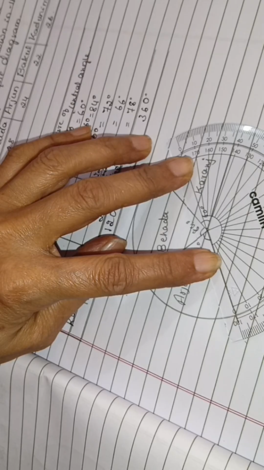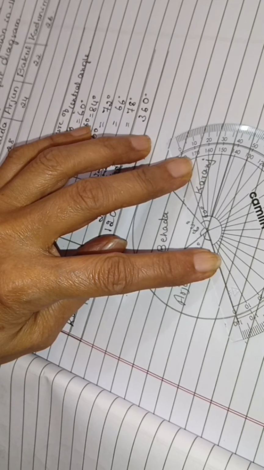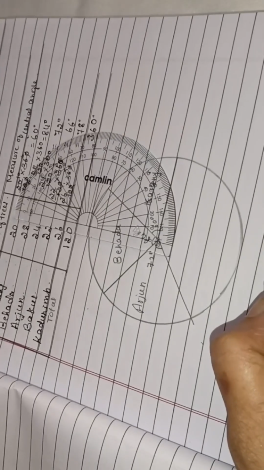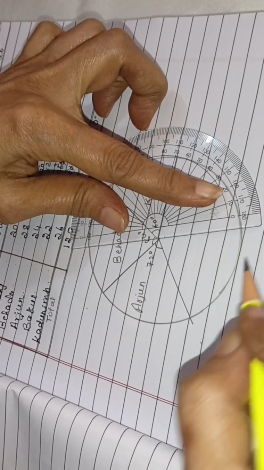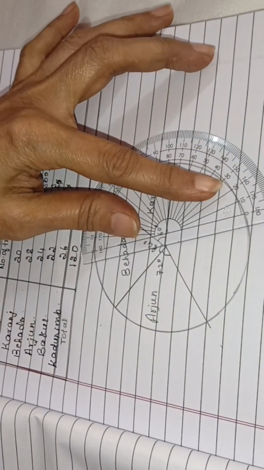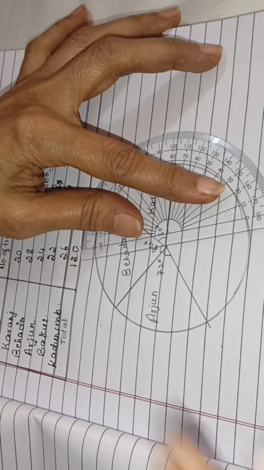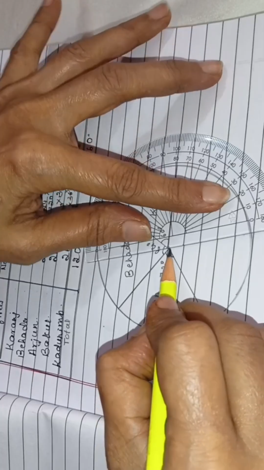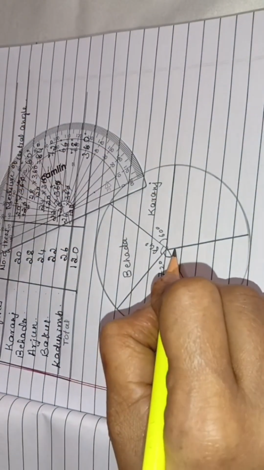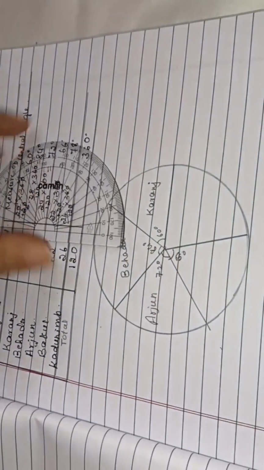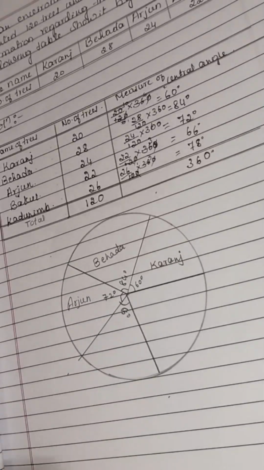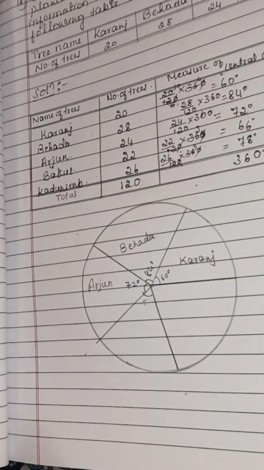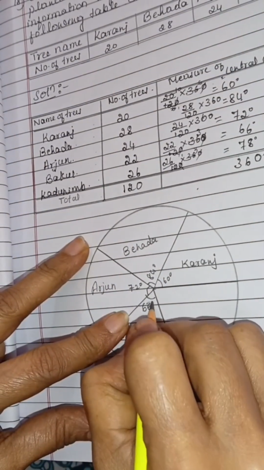So this is 65. This is 66. Join. 66 degrees.